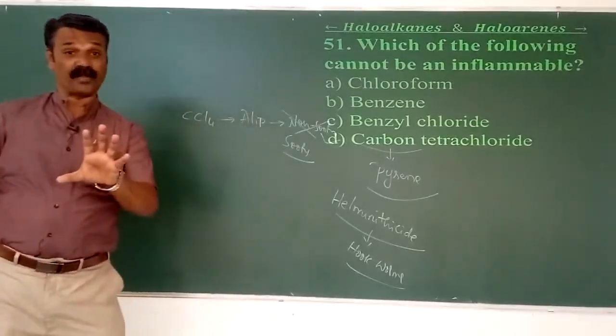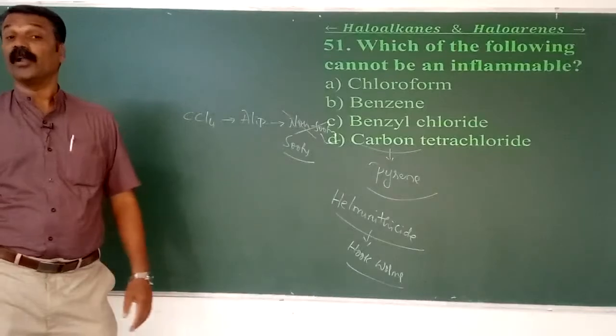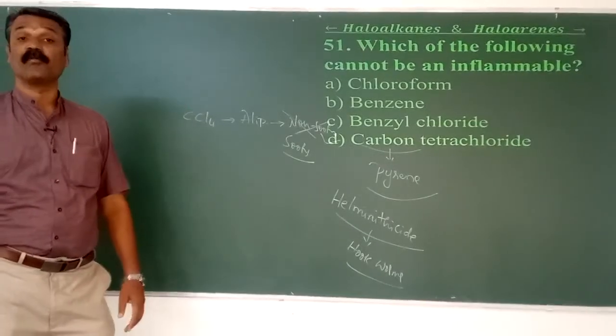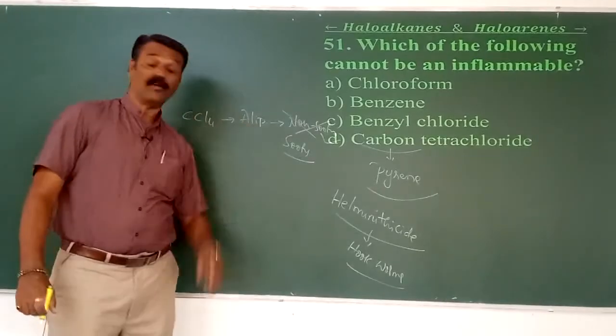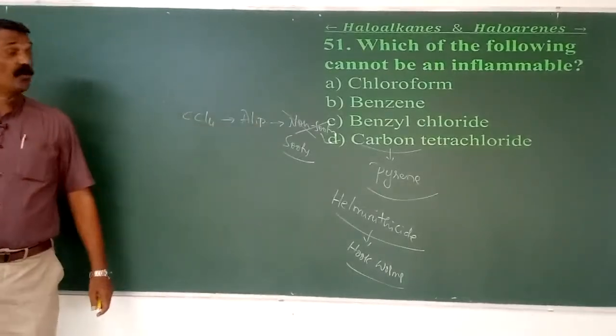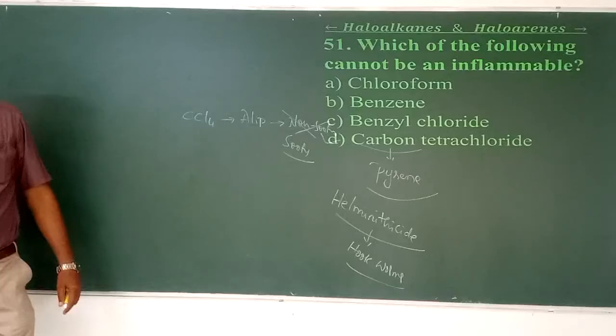Even though it is aliphatic, there is an absence of hydrogen, so it burns with a sooty or smoky flame. Okay, let's move on to MCQ number 52.